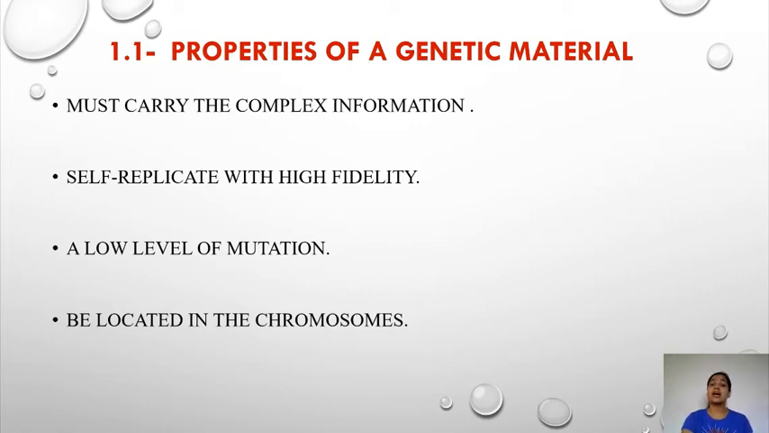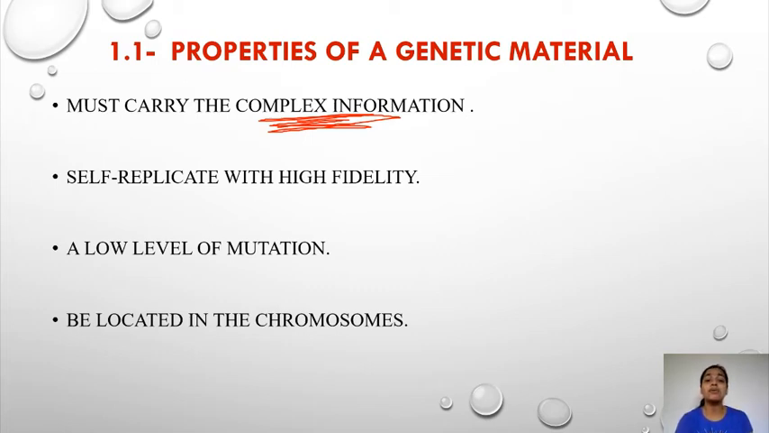Just now we have seen that complex information means the information about the cell, about the structure of the cell, about the type of proteins the cell is going to make, how the cell is going to behave, everything. All this complex information should be present within the genetic material. This is the first requirement for any molecule to qualify as a genetic material.